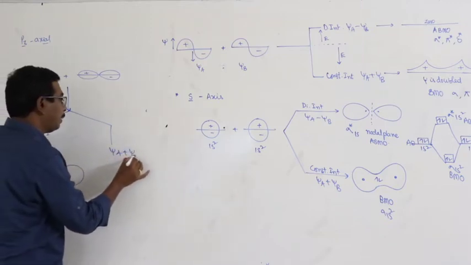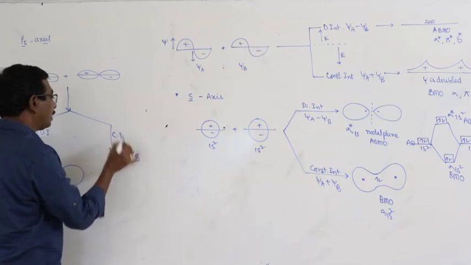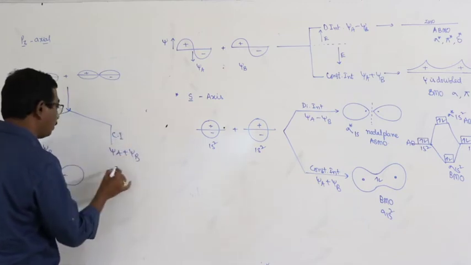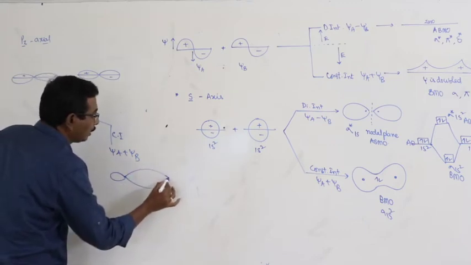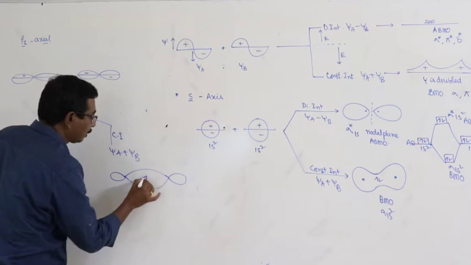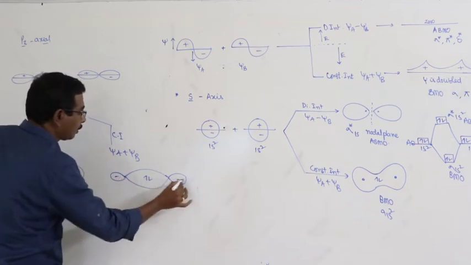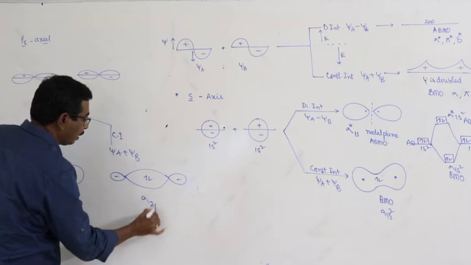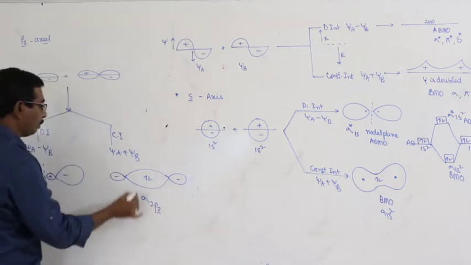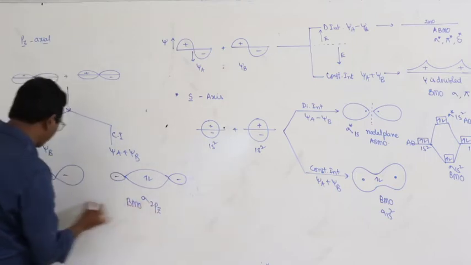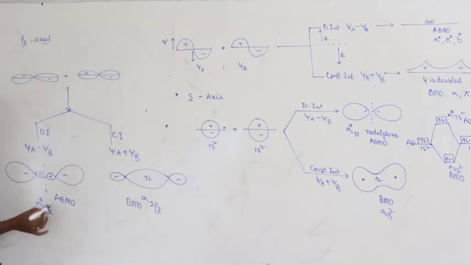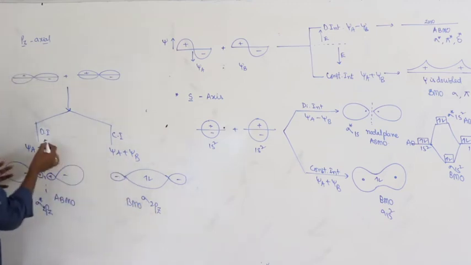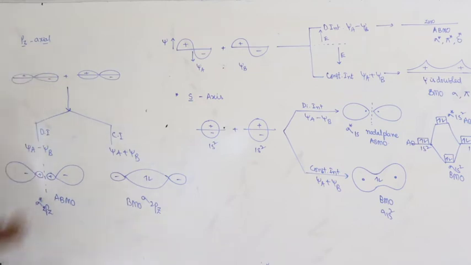Psi A plus psi B, constructive interference, that can be represented as sigma 2pz. This is the bonding molecular orbital. This is the anti-bonding molecular orbital. Sigma 2pz, sigma star 2pz, sigma 2pz. Constructive interference, destructive interference. This is axial overlapping.